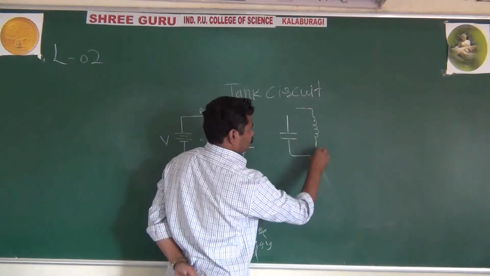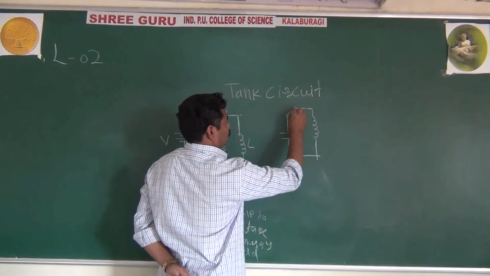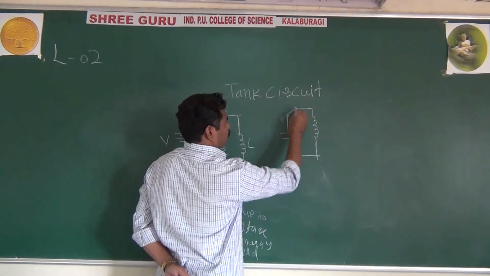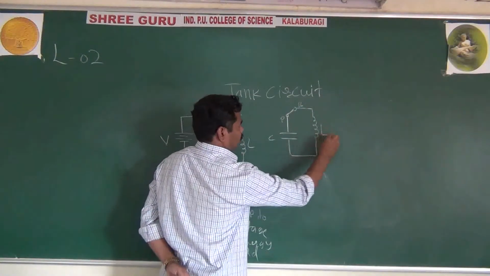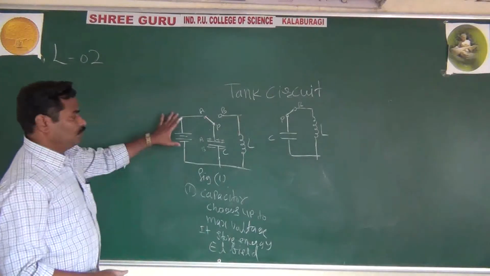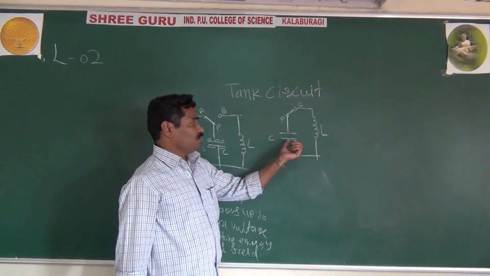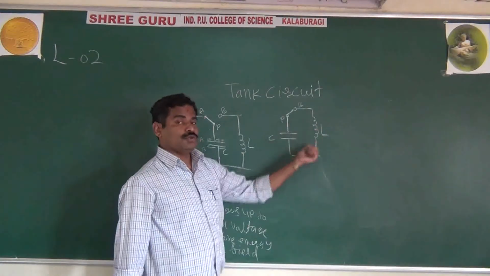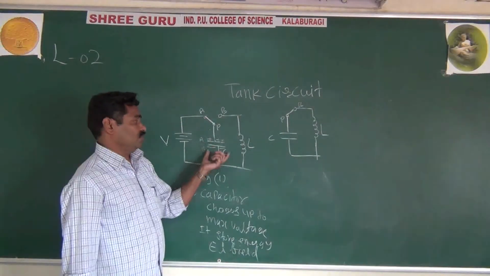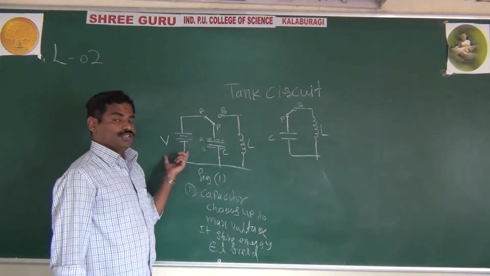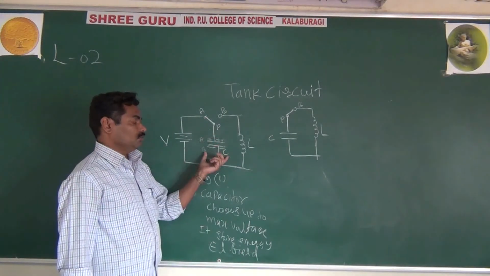Now you connect the key to B. Now we can remove the DC source, and then this capacitor and inductor are in a closed circuit. You have removed the DC source, because once the capacitor is fully charged, you can remove the DC source.